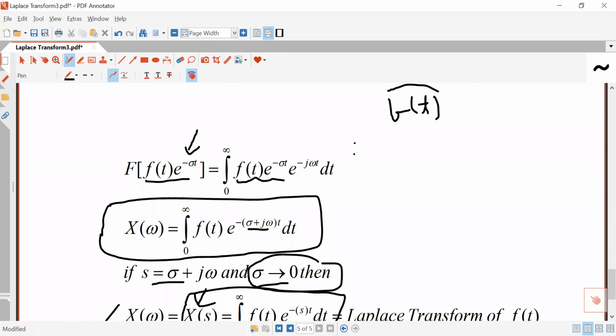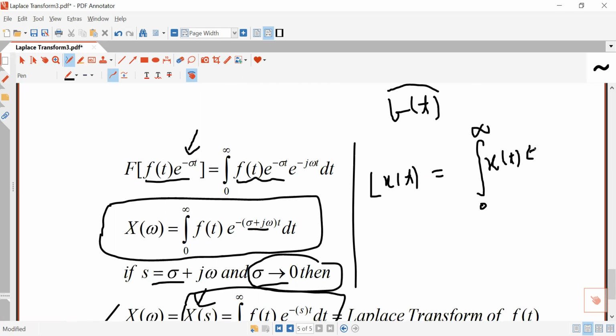So what is the definition of the Laplace transform of any signal? If you want to determine the Laplace transform of any signal x(t), then this will be equal to the integral from 0 to infinity of x(t) e to the power minus st dt.